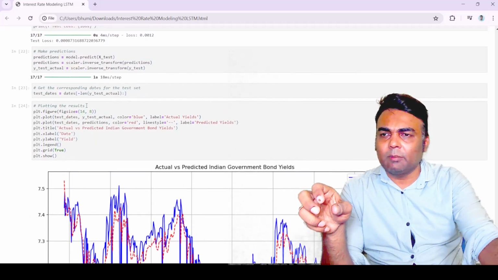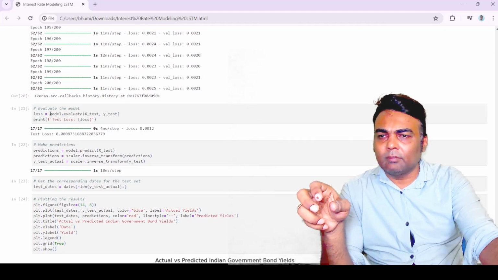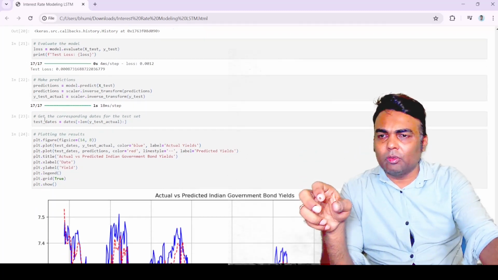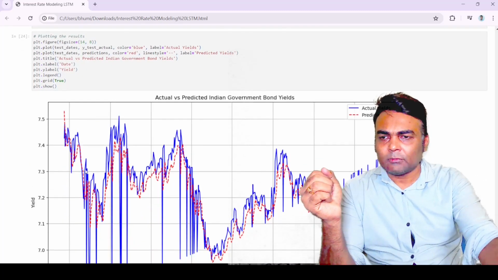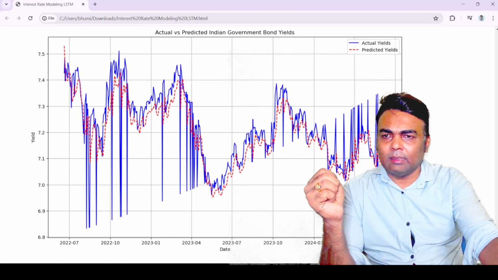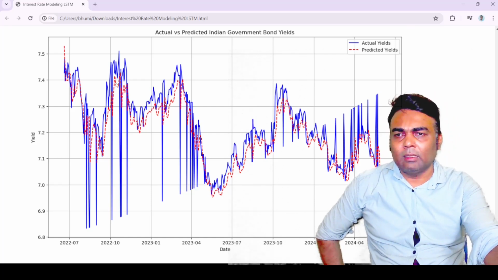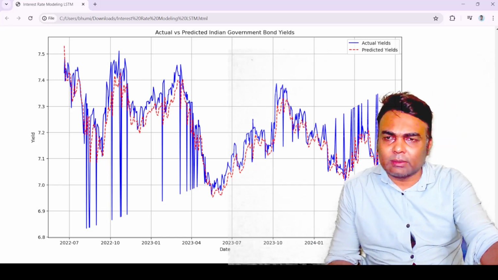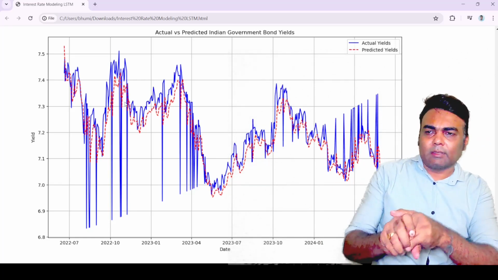Once the iterations are completed, you are ready to evaluate the model using the model.evaluate function. You can find the test loss. Also, you can do the prediction using model.predict on the X test data, so that you can compare. Let us plot the predicted and the actual data side by side. The dotted line is the predicted, whereas the blue one is the actual data. You can see how well fitted this predicted value is. In this way you can model the interest rate.